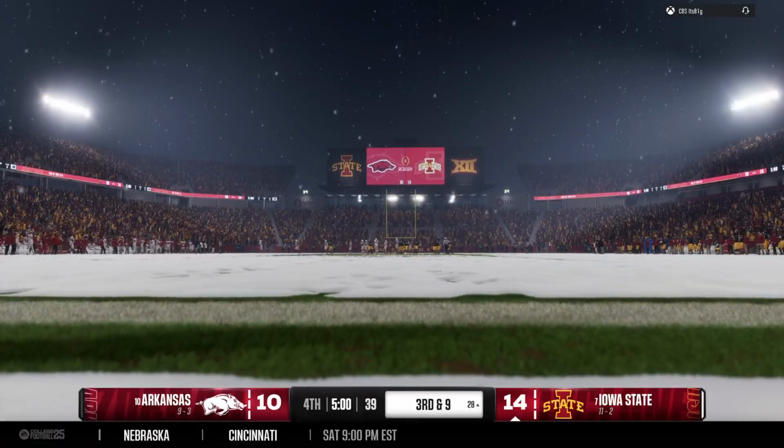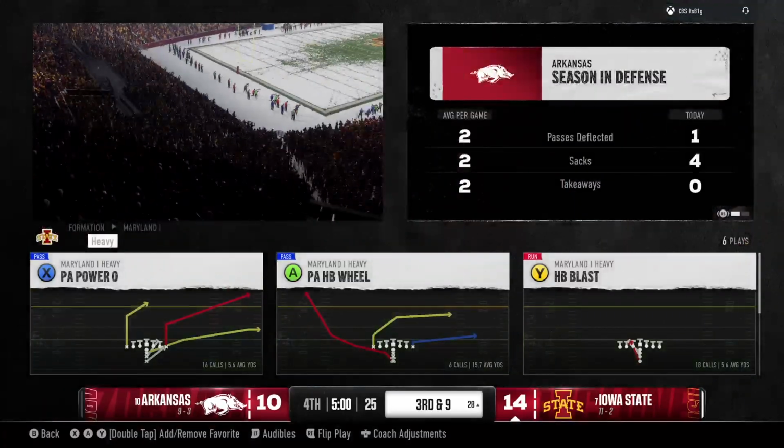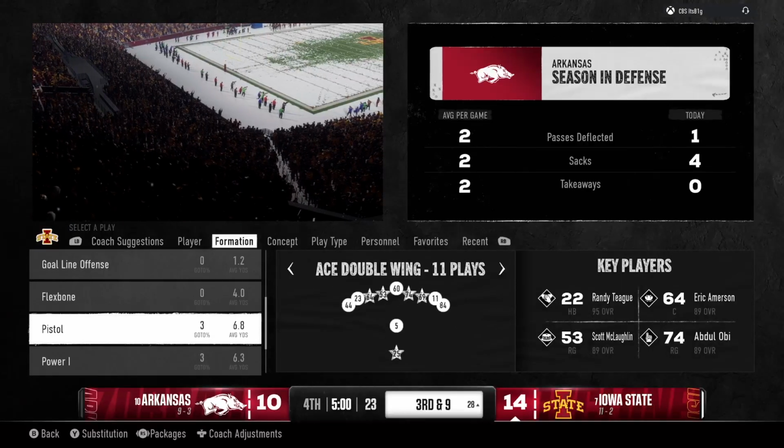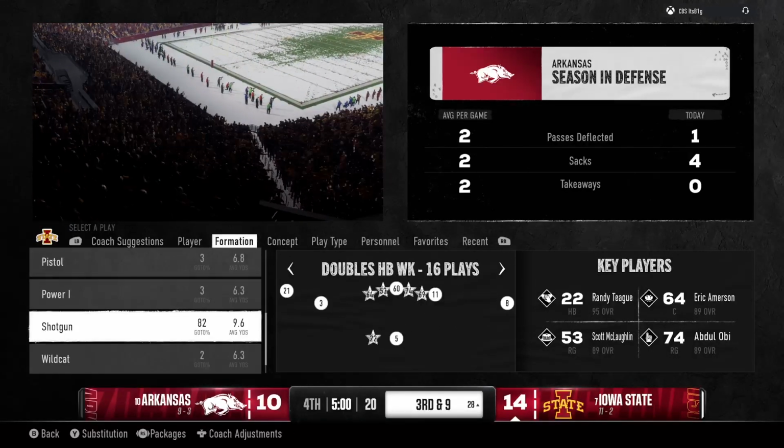That's the end of the third quarter of play, with the score Iowa State 14, Arkansas 10.